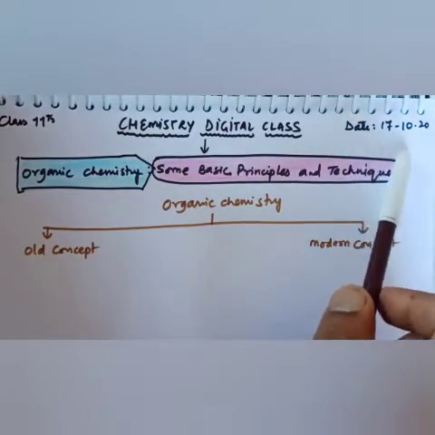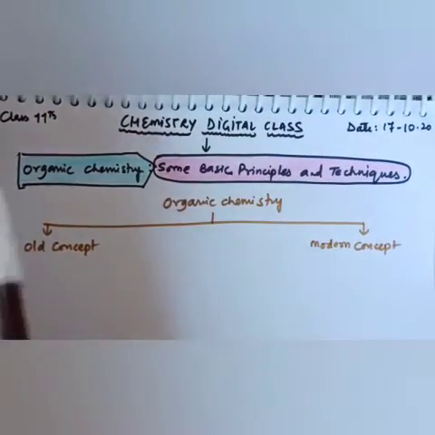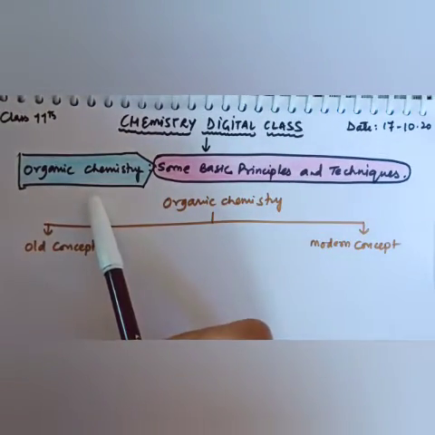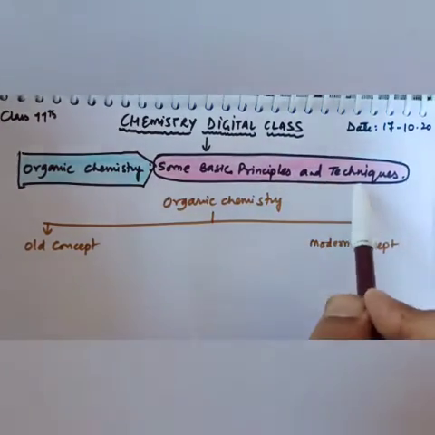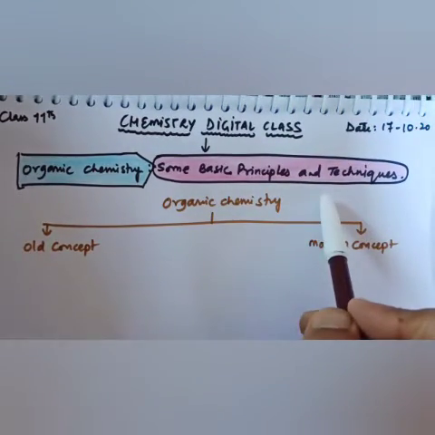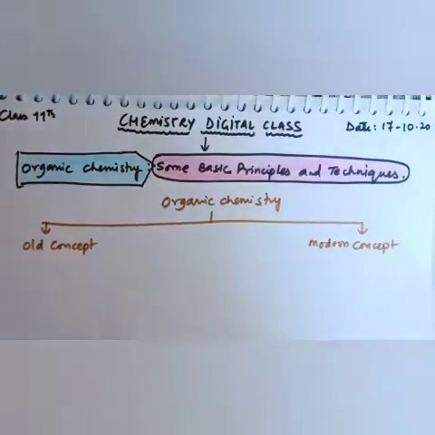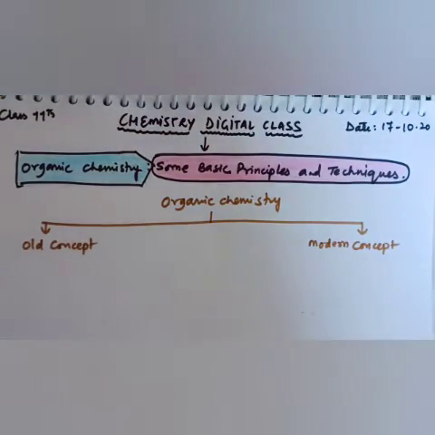Today on 17th October, we are doing our chapter number 12, that is organic chemistry, some basic principles and techniques of organic chemistry. Dear students, as in yesterday's video or in yesterday's live class, I clearly told you about the importance of organic chemistry and the different branches of chemistry.